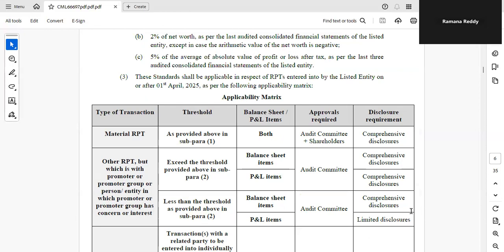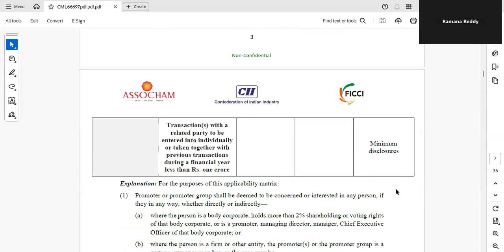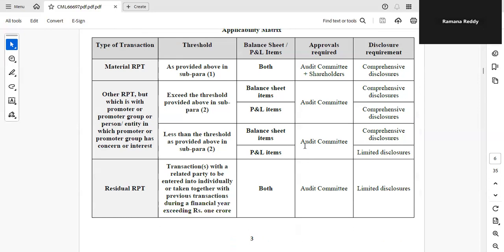3 types of disclosure. That's all. Comprehensive disclosure. What is comprehensive disclosure? I will explain. Then limited disclosure and minimum disclosure. First, have an idea. 3 types of transactions, 3 types of disclosures. Then there are balance sheet items, P&L items. I will explain what is balance sheet item and what is P&L item. And approvals required is audit committee approval. Then if required, then we'll go to shareholder approval. Shareholder approval is required if it is a material RPT. Otherwise, audit committee. So we are discussing the disclosures.